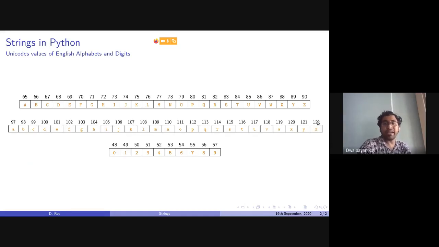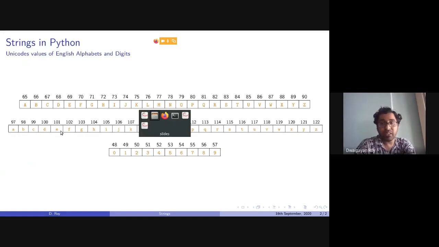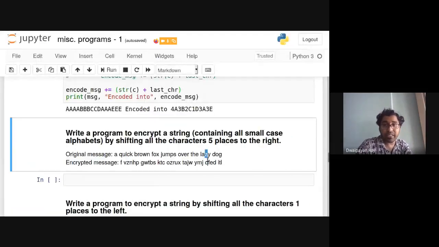If it is Z, then plus 5 means 122 plus 5 means 127. But we are considering this as a round one. So after 122, it is again 97. After Z, it is again A. So Z will be converted to E: 1, 2, 3, 4, 5. As you can see in the statement, Z has been transformed to E.